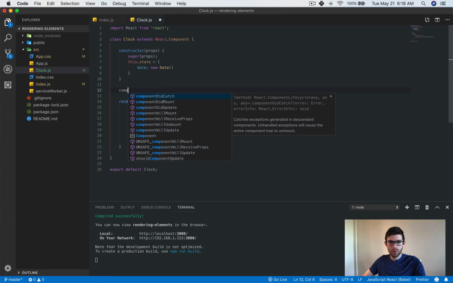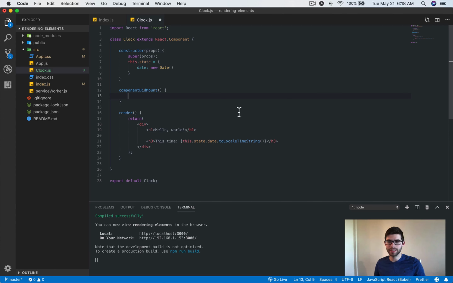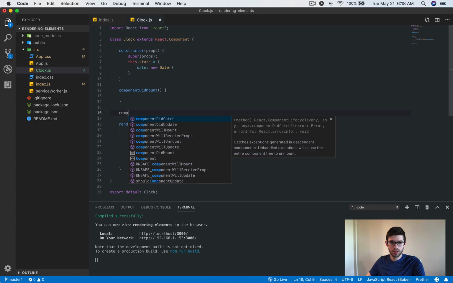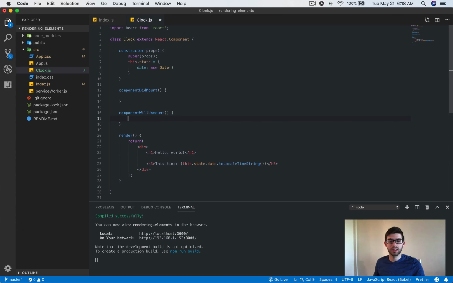So to do that, what we will do is we will say componentDidMount. componentDidMount means that the component successfully is now on the browser, and we can start doing whatever we want to do with it. The next one that we're going to do is componentWillUnmount, and that basically is when the component is going to be destroyed.